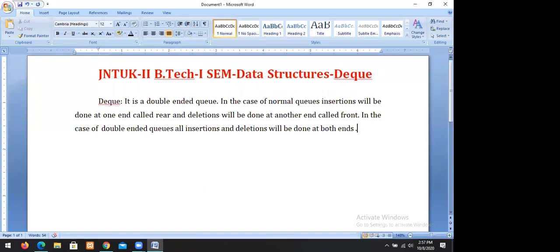We can perform insertions as well as deletions at both ends. Such queues we call double-ended queues.